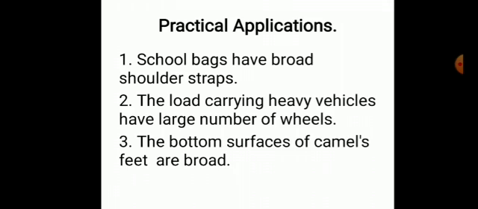Number 2. The load carrying heavy vehicles have large number of wheels. The pressure produced by a given force depends on the area of the surface on which the force acts. The greater the surface area, the less is the pressure produced. Load carrying heavy vehicles have large number of wheels so that the load is distributed over large surface area of the wheels in contact with the road. Hence, the pressure decreases and the tires do not burst.